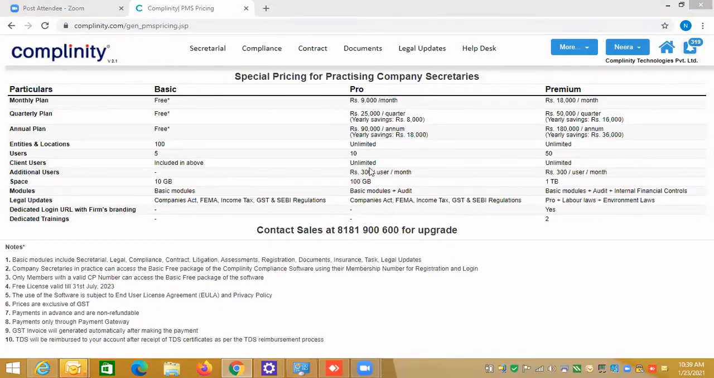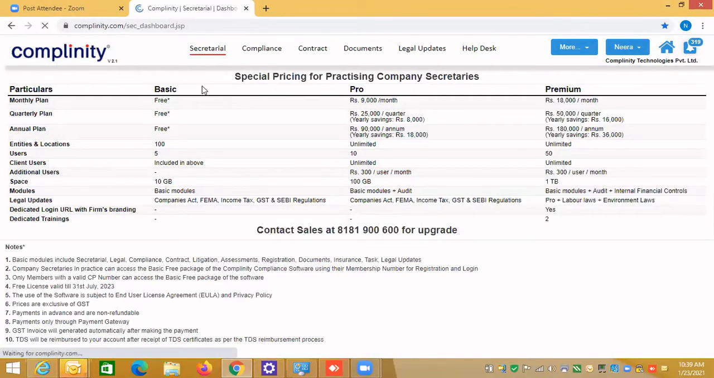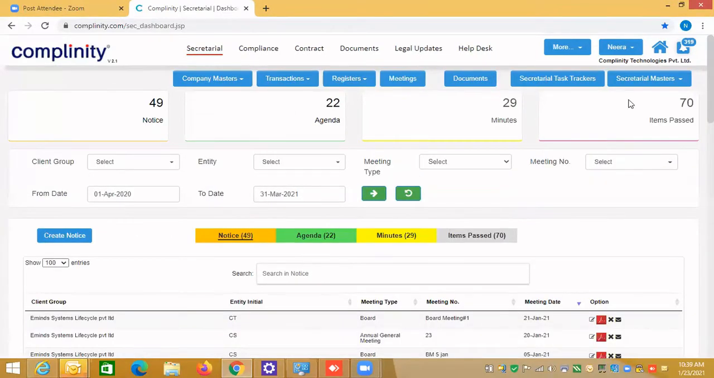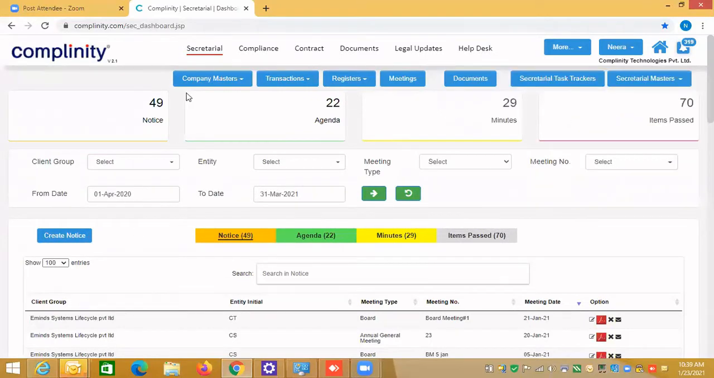What I suggest to all the attendees is that we discuss the plans and pricing at the end. We'll have an open Q&A session on that also. We can focus on the secretarial module today, which is the subject of the training. Any questions on the common masters? I believe there are no more questions. Neera ma'am, you can continue.